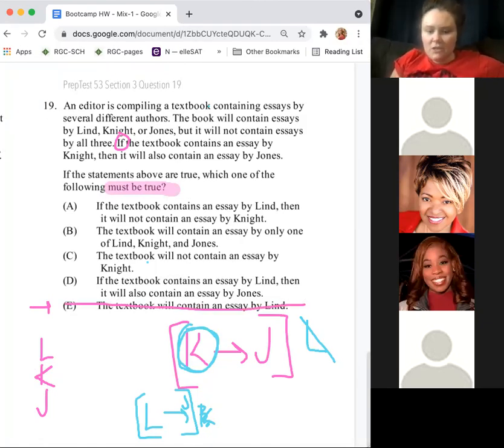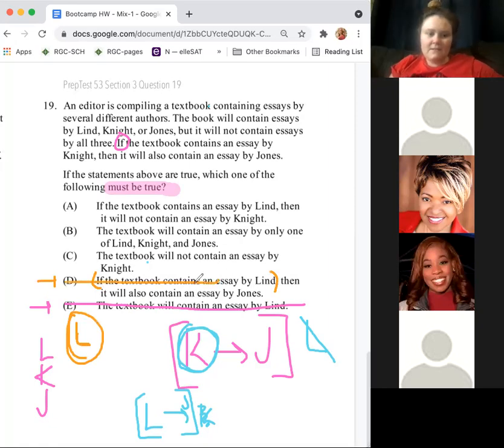All right, Giovanna, I believe you had D. Why is D wrong? I was choosing between A and D, and the reason why I X'd out D is because, if we have L, it's saying you have to have. Excellent, but really, Lind could just be by itself, right? Right. Excellent. D could be true, but it doesn't have to be true.